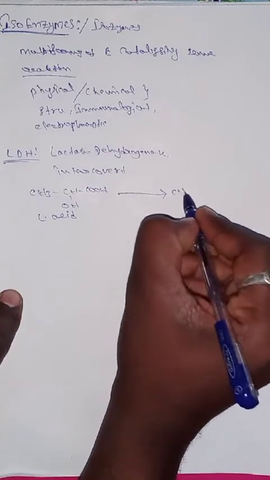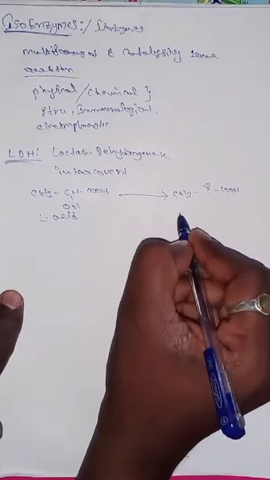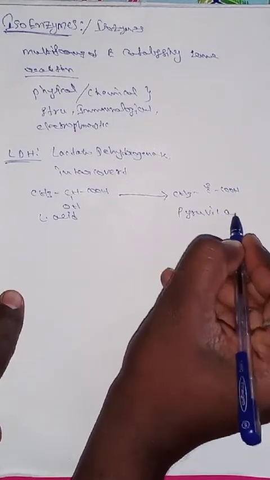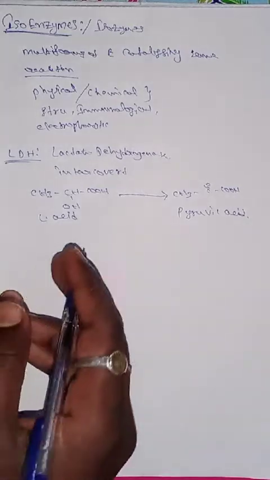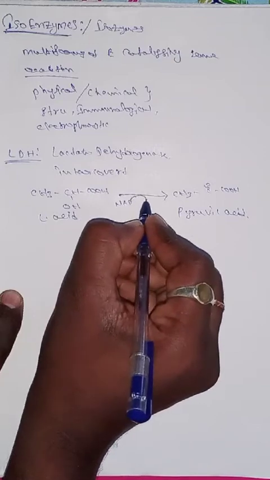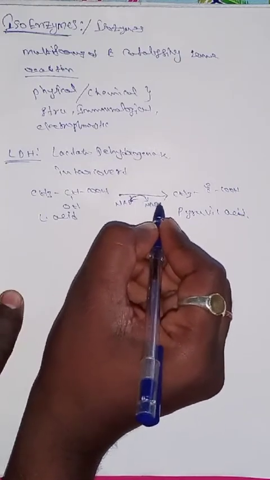So what is pyruvate? CH3, C double bonded O, COOH. This is called pyruvic acid. So lactic acid is converted to pyruvic acid by utilization of NAD, which is converted to NADH2.